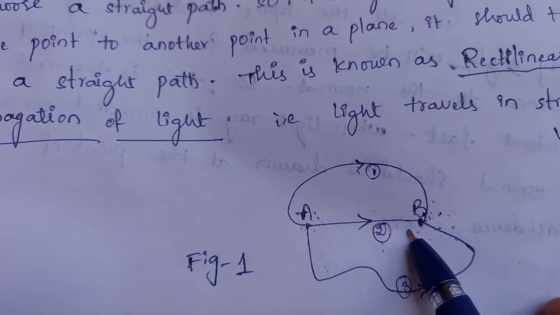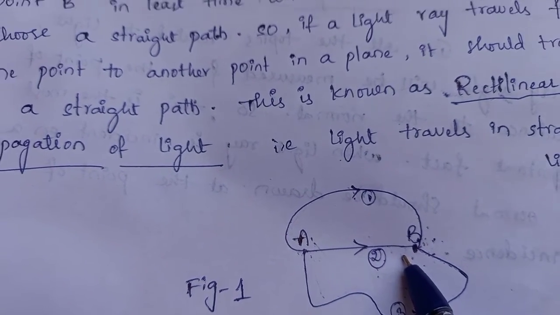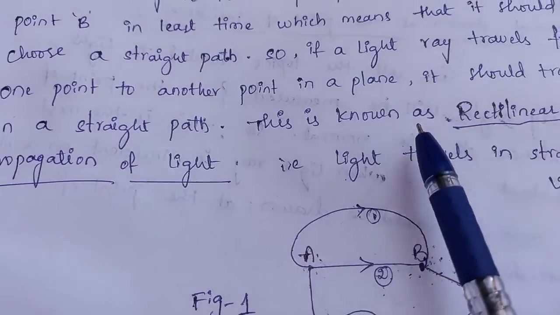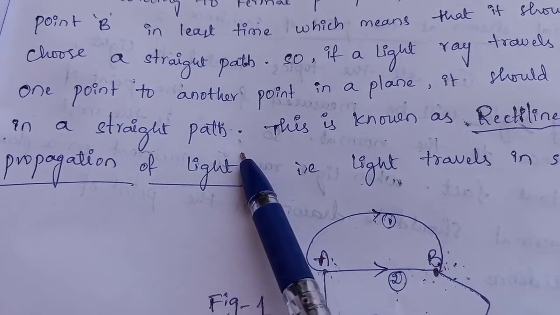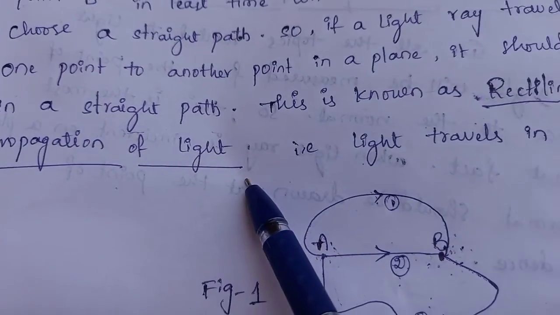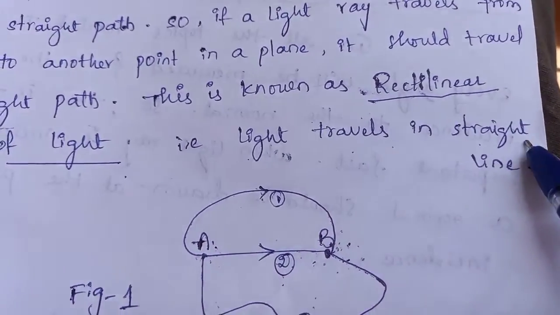As it is traveling in a straight line path, this type of propagation of light is known as rectilinear propagation of light. When the light ray passes in a straight line path, this is known as rectilinear propagation of light, that is, light travels in a straight line.